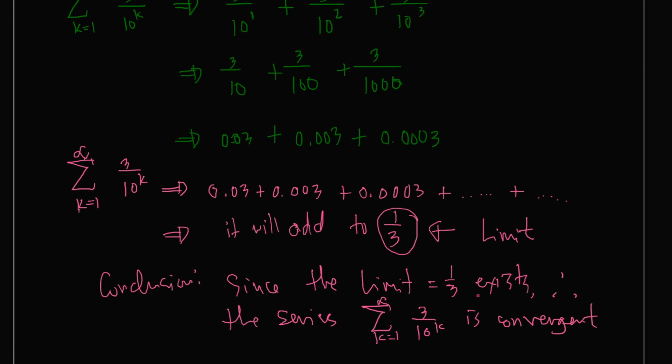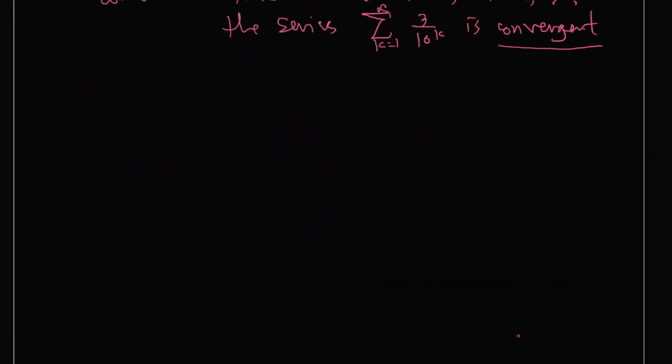As long as you can say that the limit exists, then automatically you will say that the given series is convergent. Take note, in a series we're adding the sum of the terms. In a sequence, we're just examining the behavior of the terms. Okay, so let's have another example.